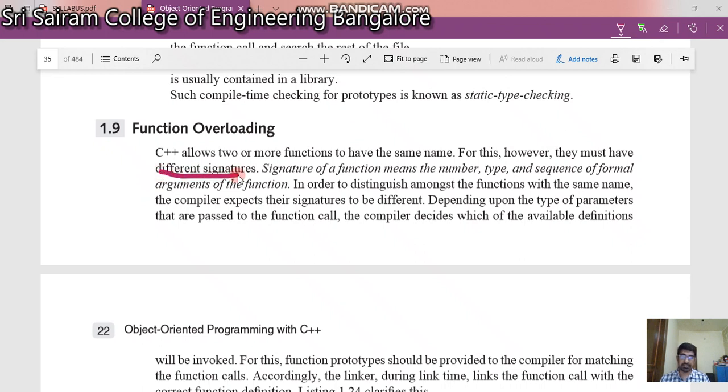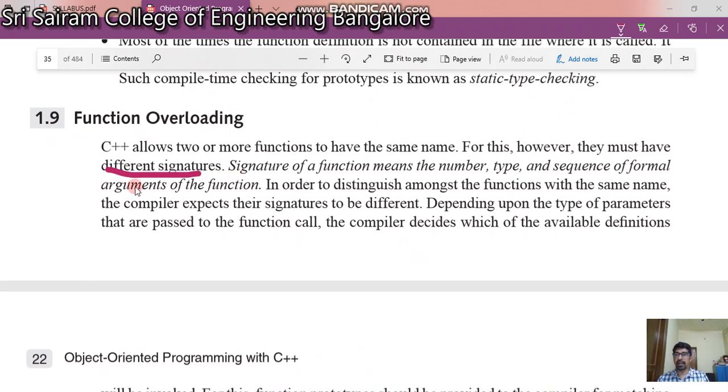Already I have told you what a signature is in the class many times. Signature means the number, the type, and the sequence of formal arguments of a function. Look at this statement. What is the type? What is the sequence? And what is the number of formal arguments? Provided they are different, C++ allows two or more functions to have the same name.